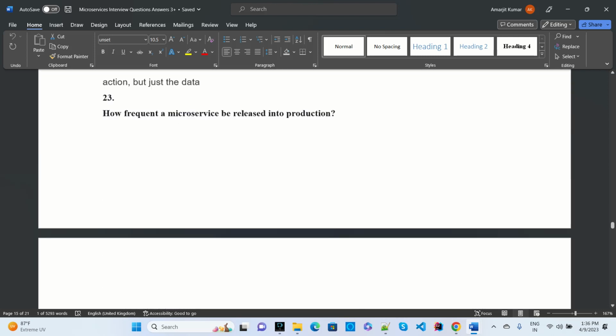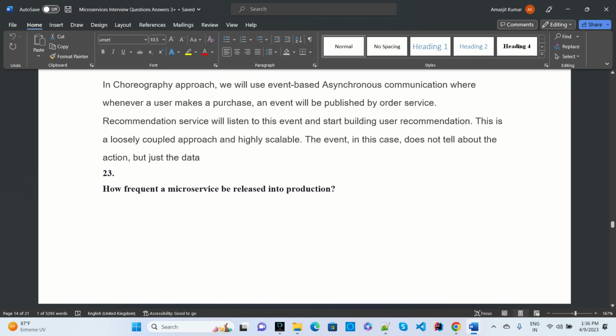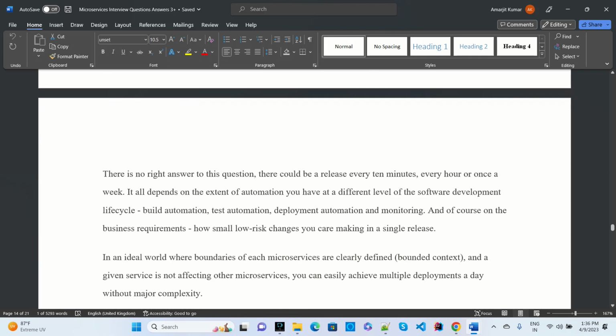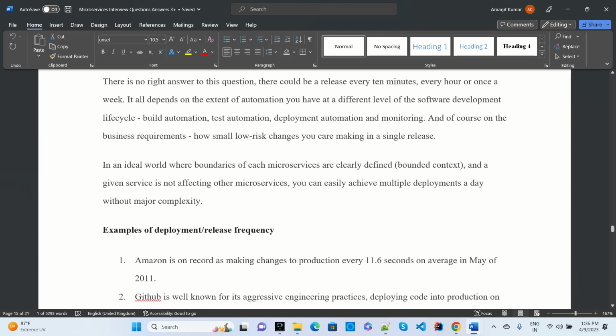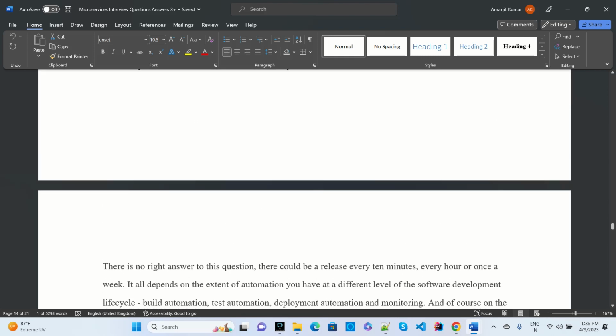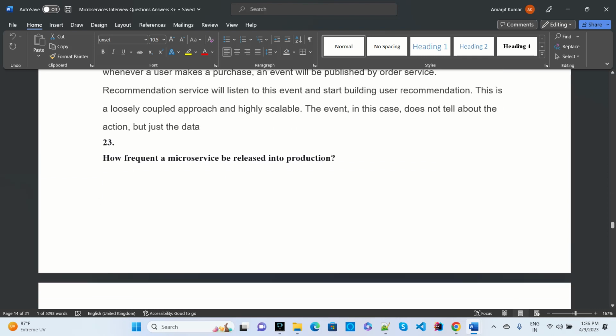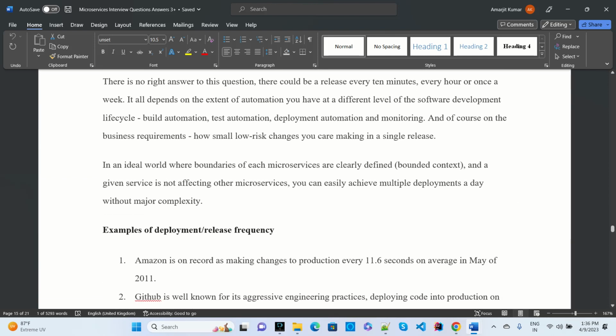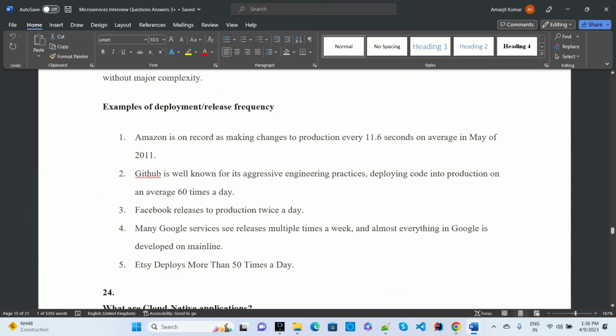It depends on the requirement, like how frequently a microservice will be released into production. Mostly it will go through the different environments. If all the testing and scenarios are completed, then it will go for release to production. So "frequently" is not the right answer; it depends on the business requirement.